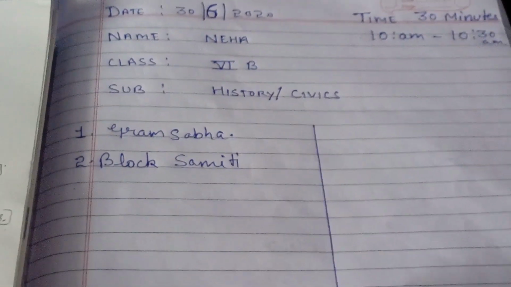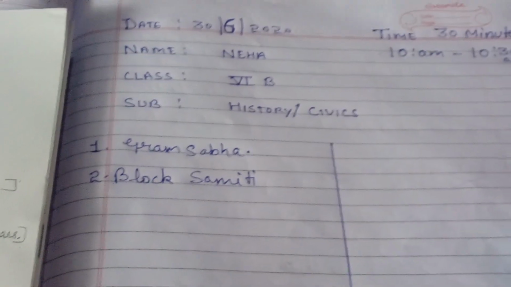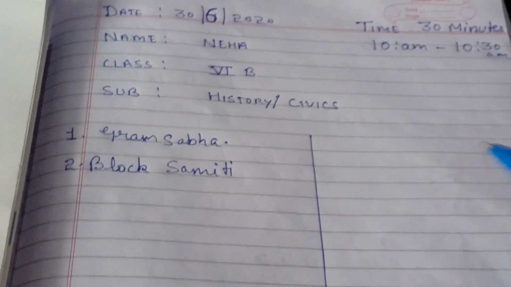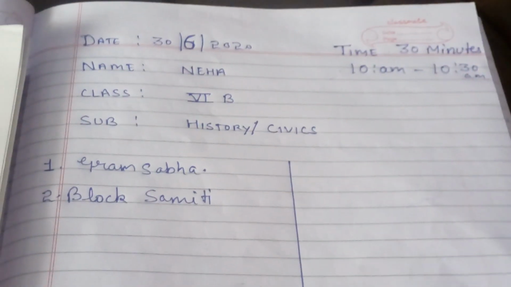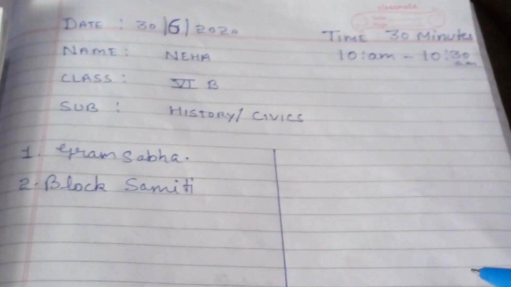You just have to write the answers in your test notebook, and after writing all the answers you have to take a clear picture of your test page and submit it to the teacher. In this way you can attempt your test of History Civics and submit it to the teacher.